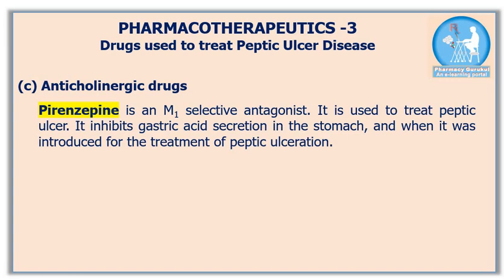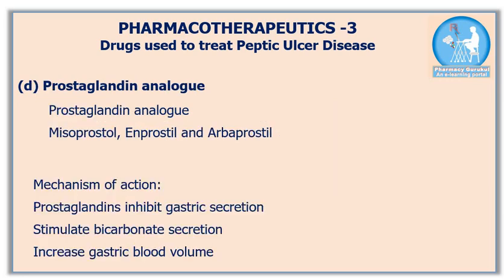The next category of drugs used to treat peptic ulcer disease is anticholinergic drugs. The commonly used anticholinergic drug is pirenzepine. It is a selective antagonist of M1 receptors and it blocks acetylcholine from entering the secretory cells. This way pirenzepine reduces the acid secretion. Please note that prostaglandins are also synthesized in the gastric region and intestinal mucosa and they reduce the secretion of gastric acid. And a prostaglandin analog like misoprostol is used to treat peptic ulcer.